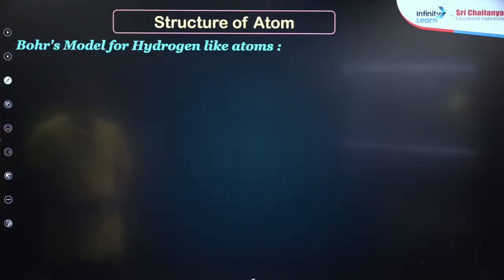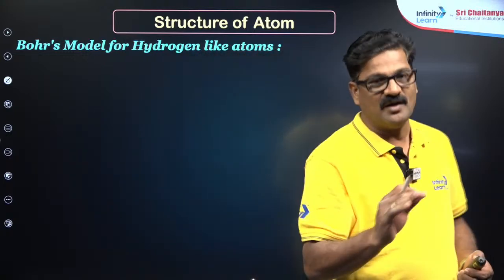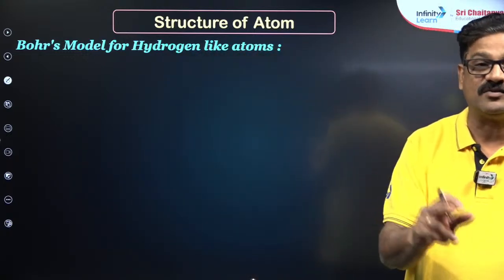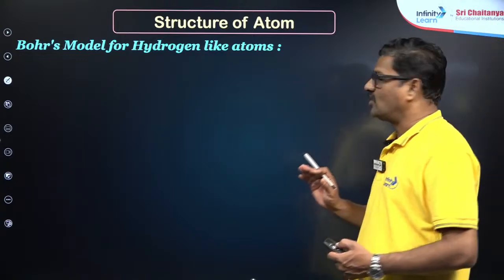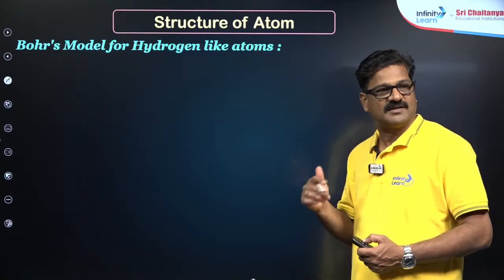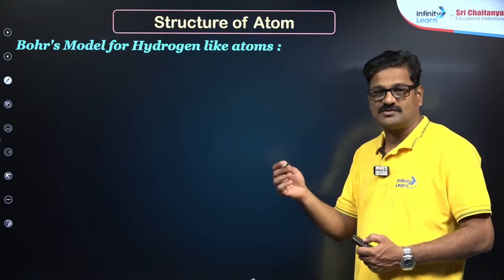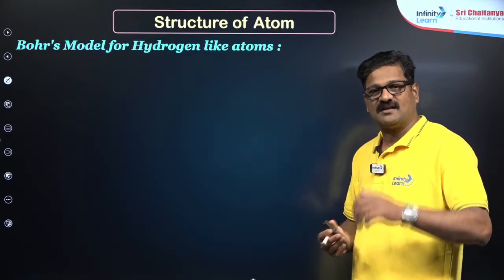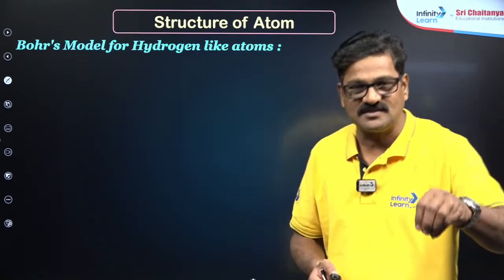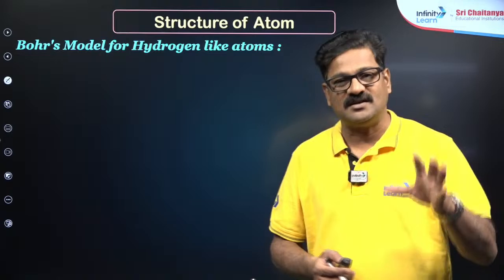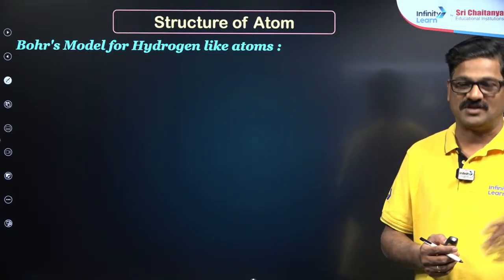And also Bohr's model of hydrogen atom and hydrogen-like atoms. Bohr's theory is only applicable for hydrogen and single electron species. It says electrons revolve around the nucleus in concentric circular paths designated by K, L, M, N, or n is equal to 1, 2, 3, 4. As long as the electron revolves around the nucleus, the electron in a shell has some energy, and that energy is fixed. So these shells are called stationary shells.